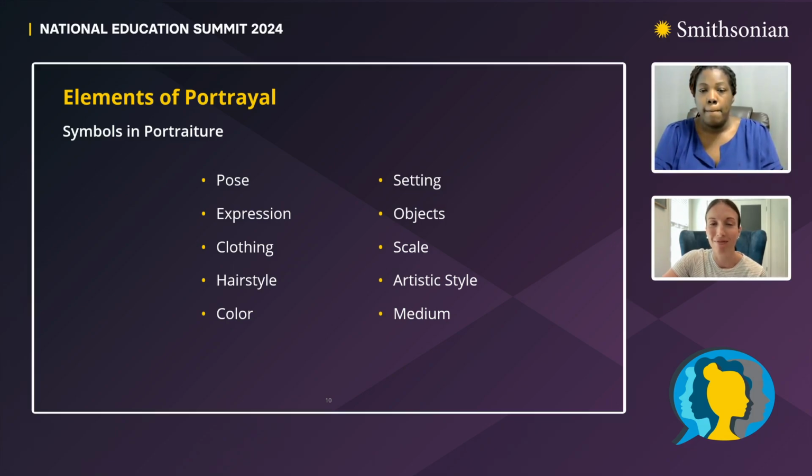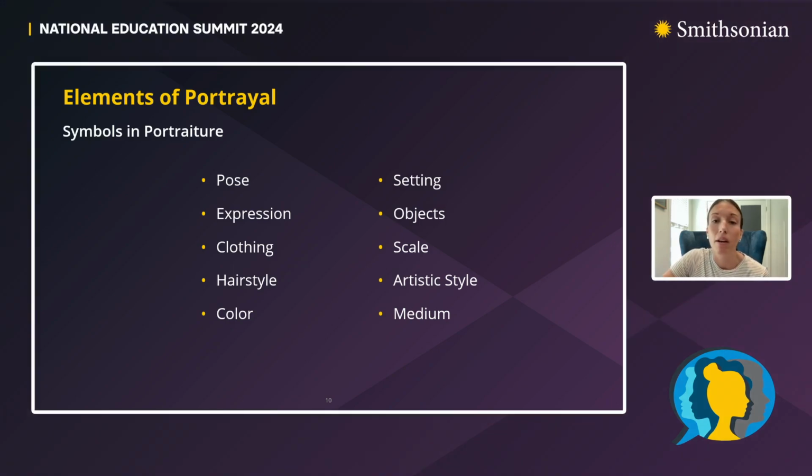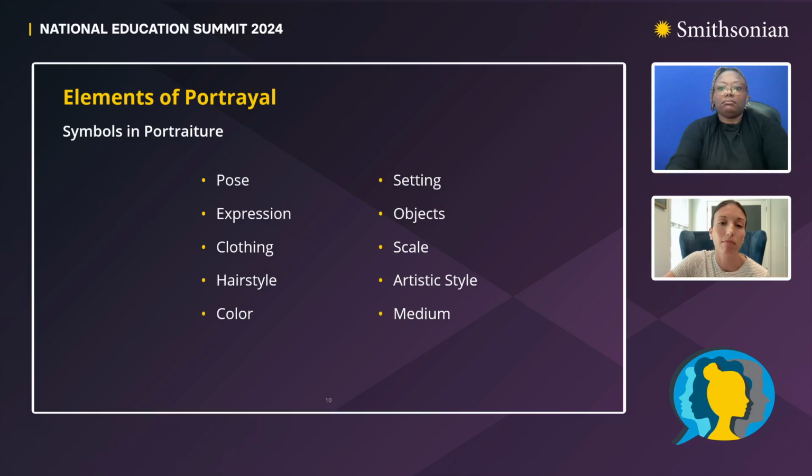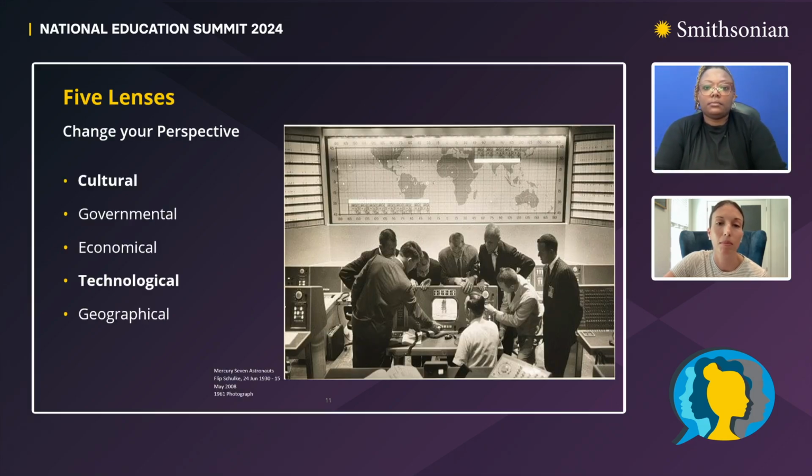Thanks, Jocelyn. As Jocelyn pointed out to us, the elements of portrayal help us to look closely at an image and consider the messages it's communicating. Now we will use a different critical thinking tool, the 5 lenses, to look at the same photo through different perspectives. Next slide, please. The 5 lenses we are looking at today are cultural, governmental, economical, technological, and geographical. Each lens has a different focus.